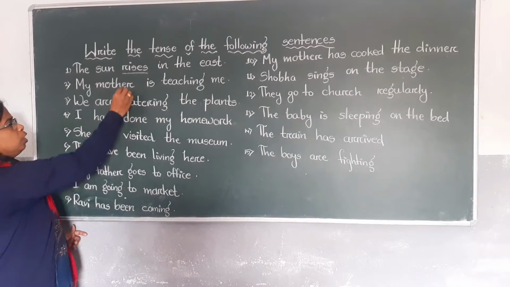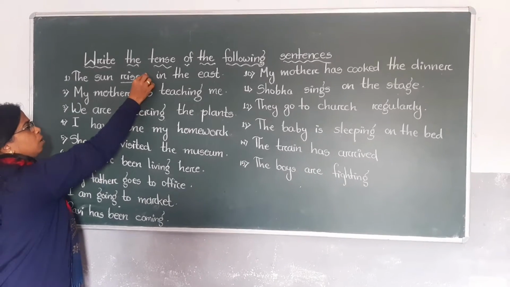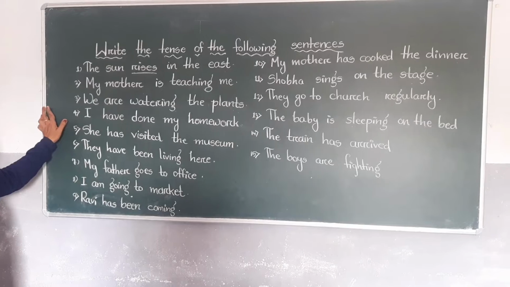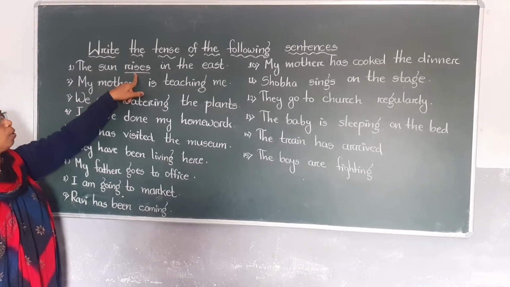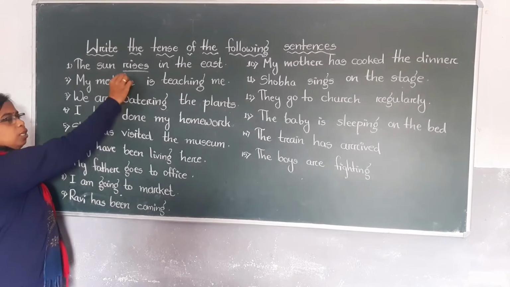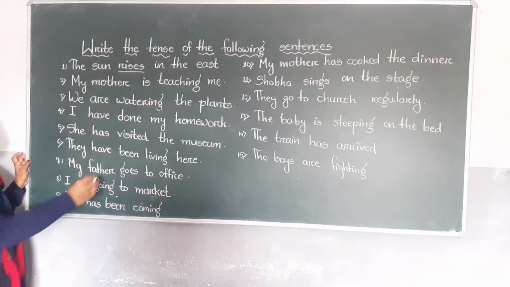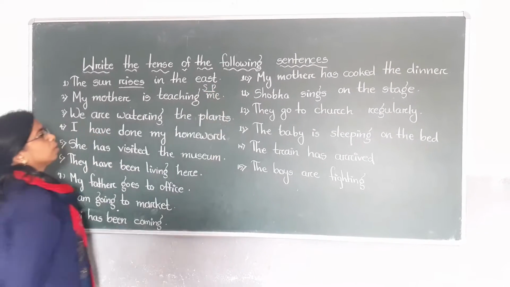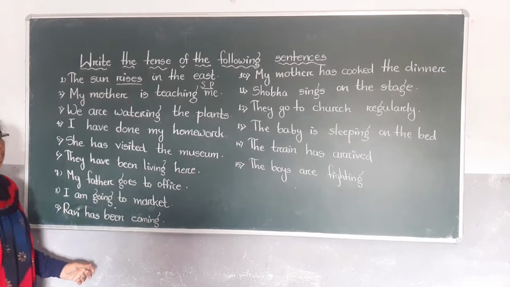So rise is the verb, here rises. We added s here because the sun is singular. So here, add s to this verb, rises. So rises is simple present tense. We have to write here simple present. Now clear?